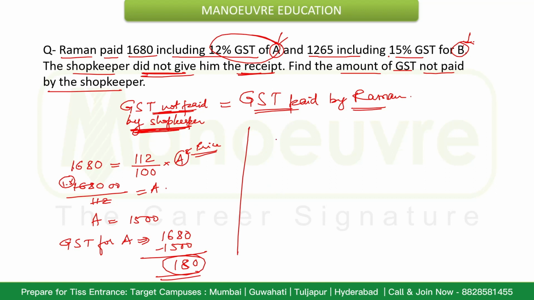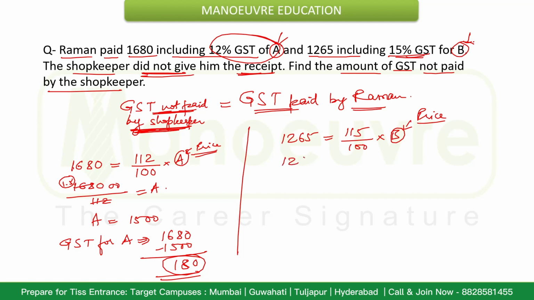Now for product B, he paid 1265, and that includes 15% GST. That means if I need to find the price of product B, that will be 115 by 100 of B. Suppose B is the price of the product.